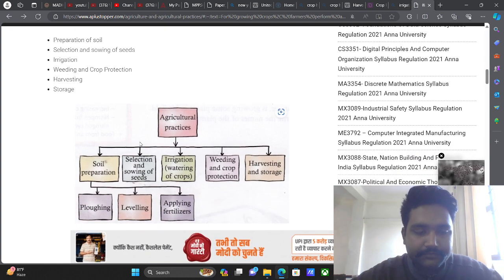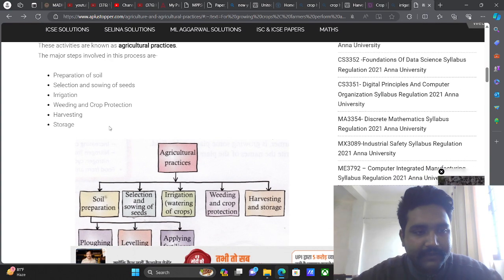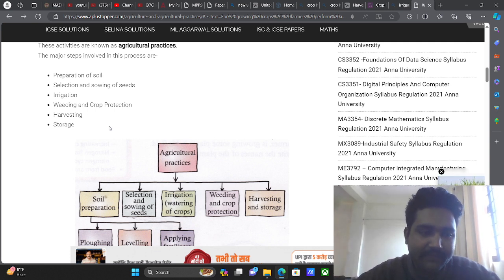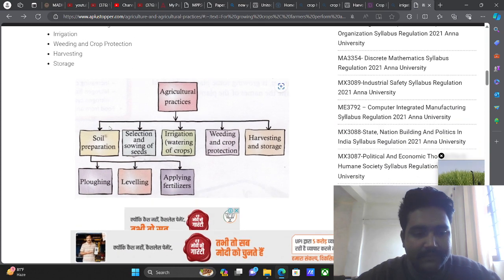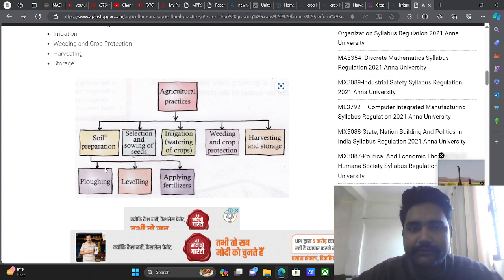The agriculture practices have certain steps, which are preparation of the soil, selecting and sowing of the seeds, and then irrigation, weeding, crop protection, harvesting, and storage. Basically, in soil preparation, we are ploughing the particular soil. What are we doing particularly in soil preparation, right?